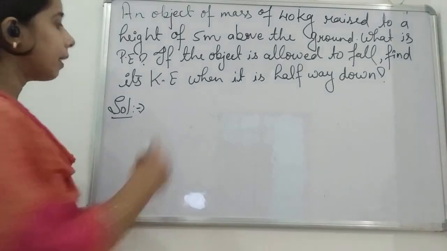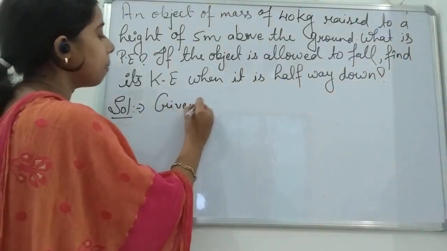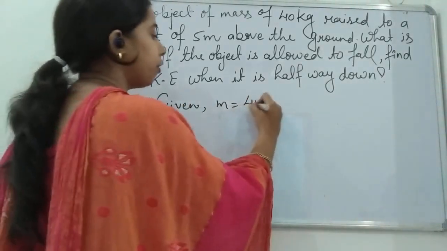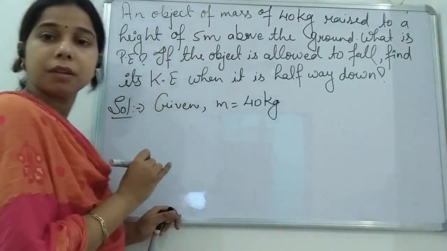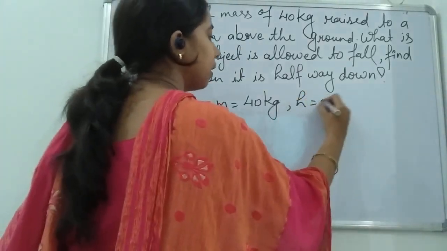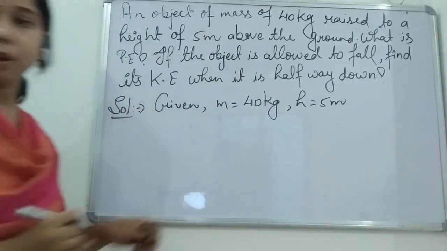So you see here, what is the thing that is given here, students? The given is the mass. So mass will be equal to 40 kg. Fine. Raised to a height of 5 meter, so h is given here, that is 5 meter above the ground.